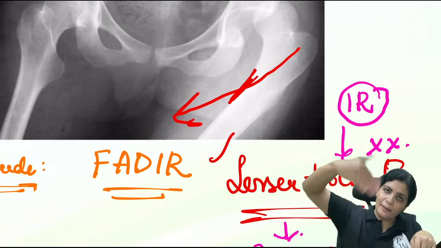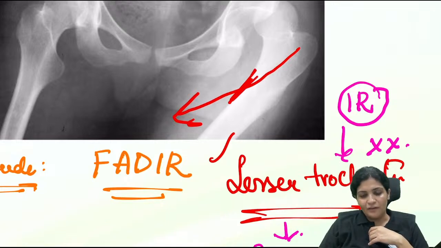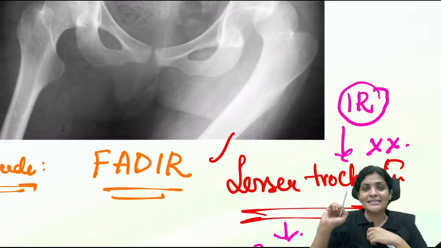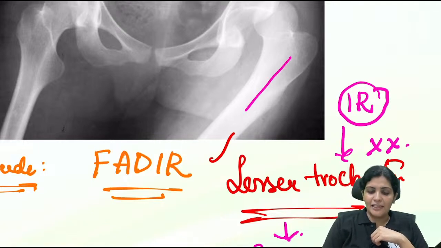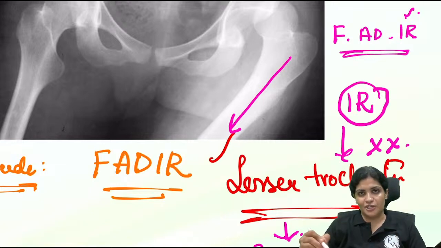So it is going completely back and cannot be seen on the X-ray. Whenever the lesser trochanter is not seen on the X-ray, that means the limb is internally rotated. And the femur is adducted. So flexion, adduction and internal rotation is the attitude for posterior dislocation of the hip.